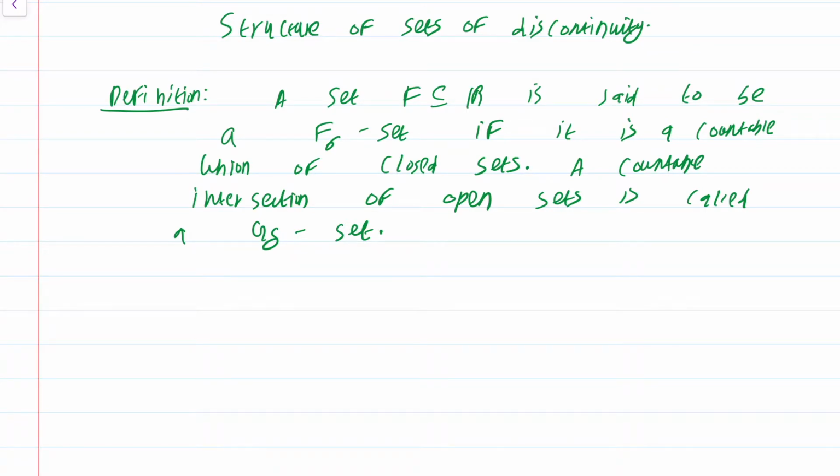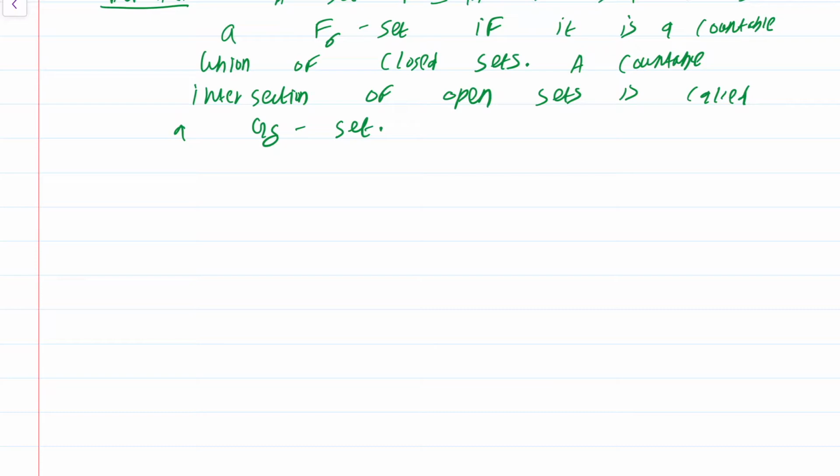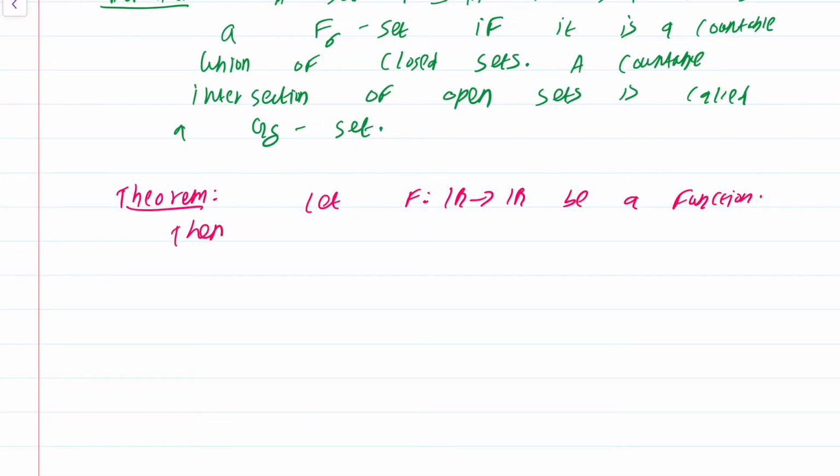Okay, so I can state the theorem. Let f from R to R be a function, then the set of discontinuities of f is an F sigma set.